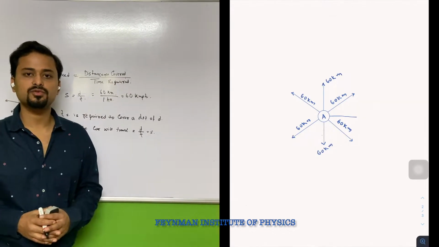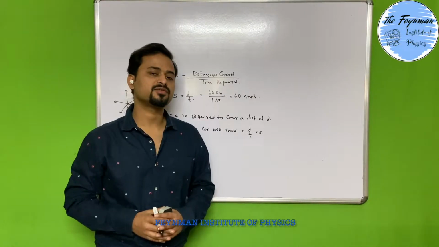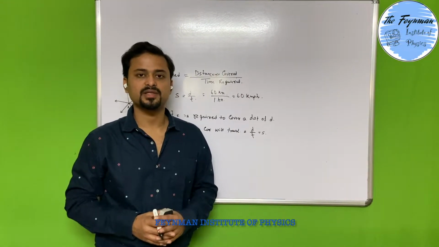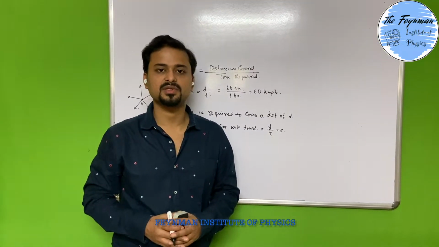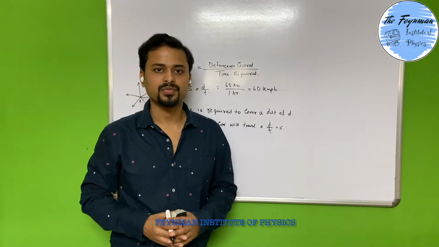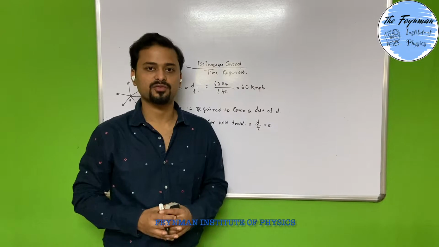So if we want to know in which direction the car is actually traveling, we need a physical quantity which defines not only the distance covered by the car in 1 hour, but also the direction in which the car is actually traveling. And that we do by denoting a physical quantity known as velocity.